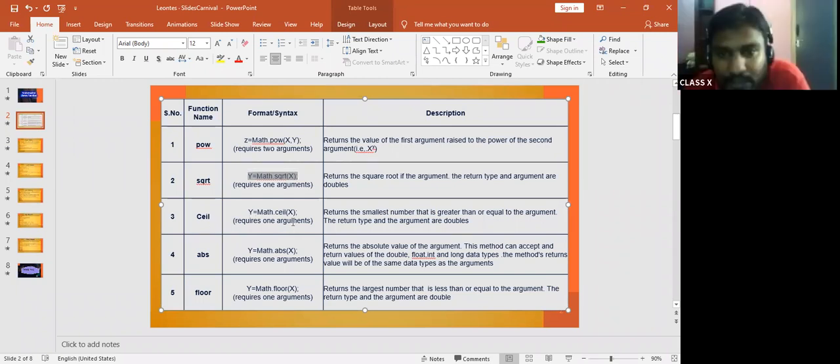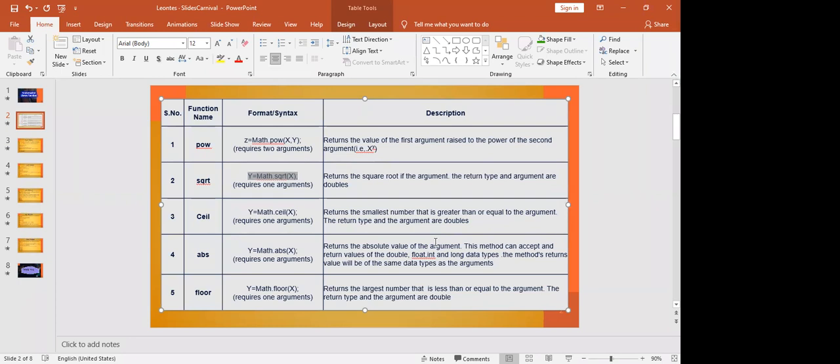Okay, next one is ceil. So ceil you have to understand properly. Now Rashid, read the ceil. Format: y is equal to Math.ceil(x). Requires one argument. Returns the smallest number that is greater than or equal to the argument. The return type and the argument are doubles.